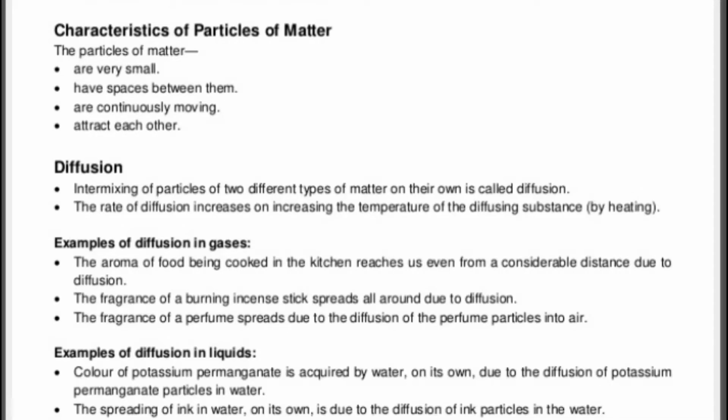Examples of diffusion in gases. In our everyday life, the aroma of food being cooked in the kitchen reaches us even when we are at a considerable distance. This happens due to diffusion of the particles of that food. The fragrance of burning incense spreads all around due to diffusion. The fragrance of perfume also spreads due to this diffusion process.